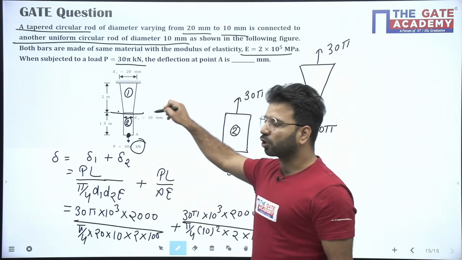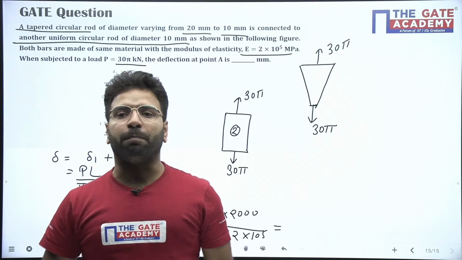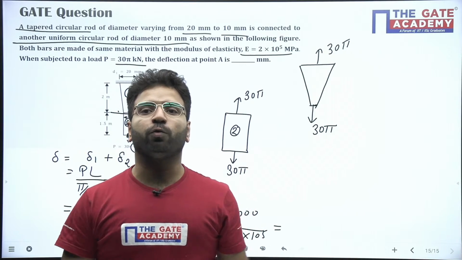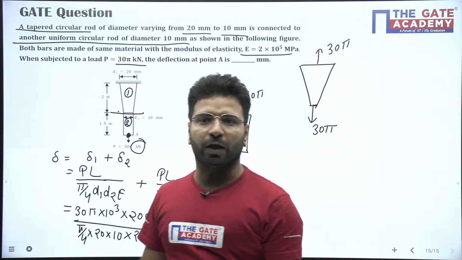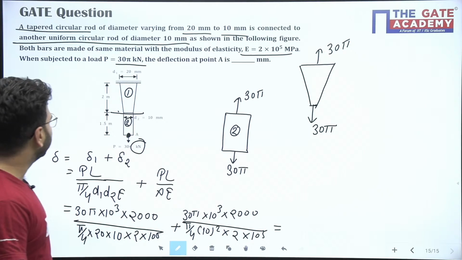Only you can see it's a combination of a circular tapered bar and the prismatic bar. So you have to apply different formulas for both bars. You cannot apply the same formula. You have to apply a different formula for both the bars.